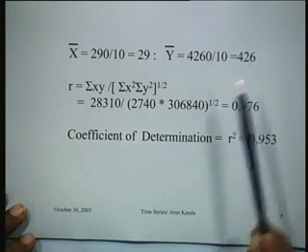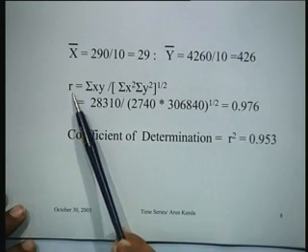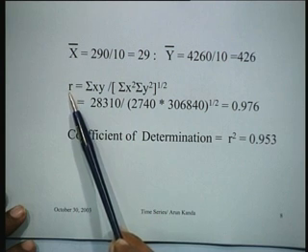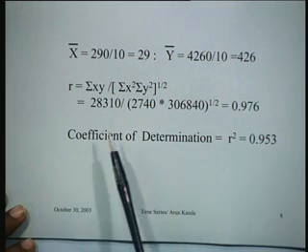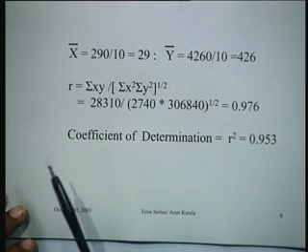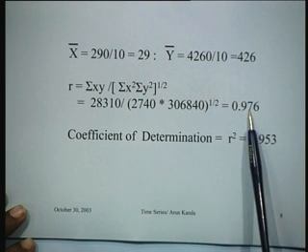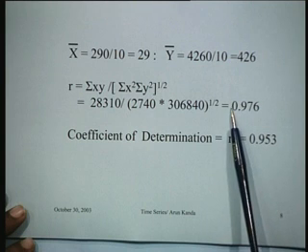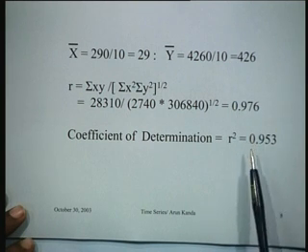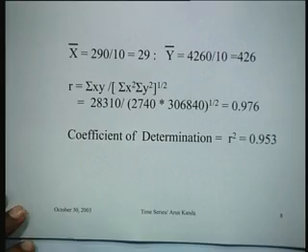Similarly, the value for y bar, and this particular coefficient, which is the correlation coefficient, is defined as summation xy divided by summation x square into summation y square under the root, and these values are now available at the bottom of the table. Very conveniently, you can get 0.976, and therefore the coefficient of determination, which is the square of the correlation coefficient, will be 0.953. So this was just to illustrate that the computation for the correlation coefficient and the coefficient of determination can in fact be done in a very simple way.